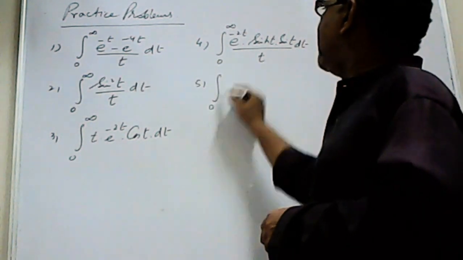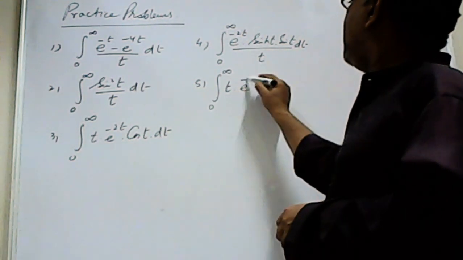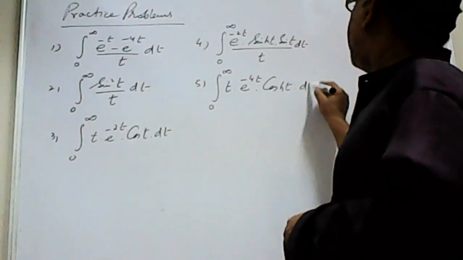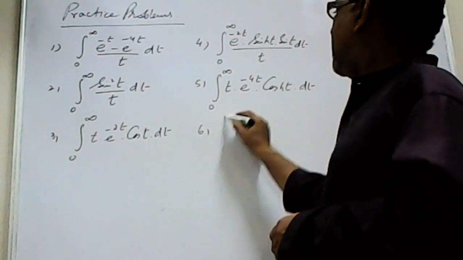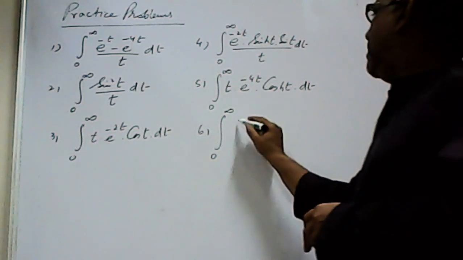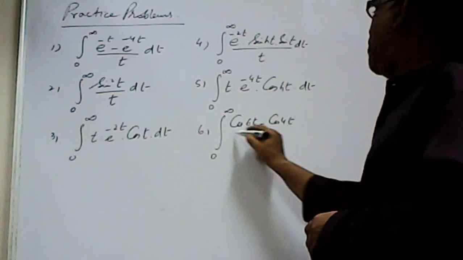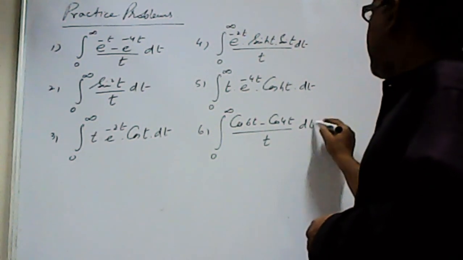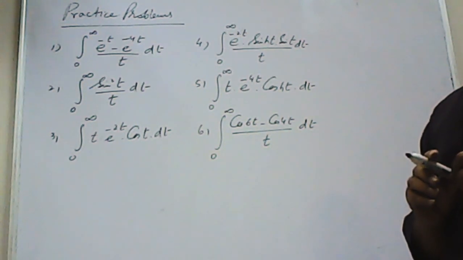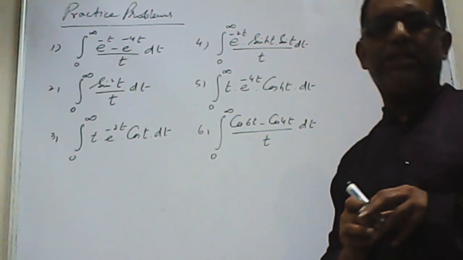Number 5, integral from 0 to infinity of t e^(-4t) cosh t dt. Number 6, integral from 0 to infinity of (cos 6t minus cos 4t)/t dt. I think these are enough as far as practice is concerned.